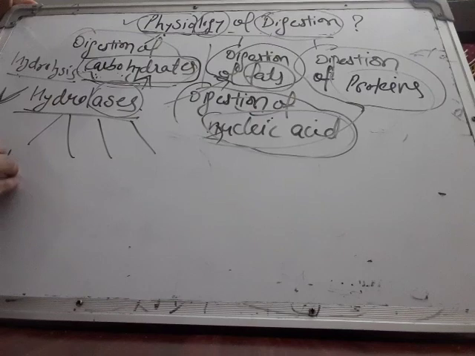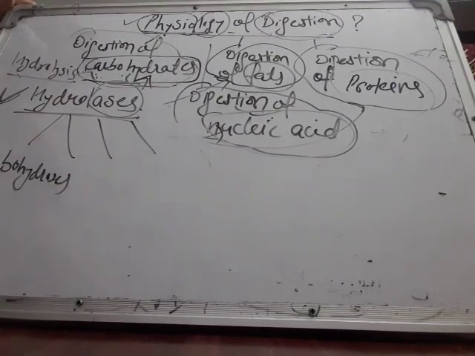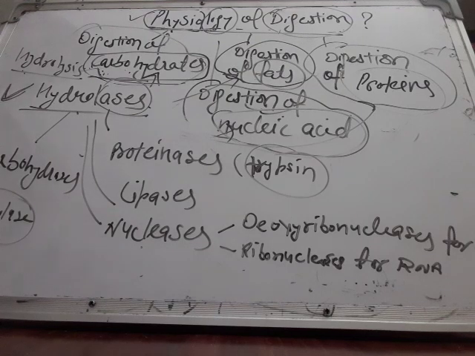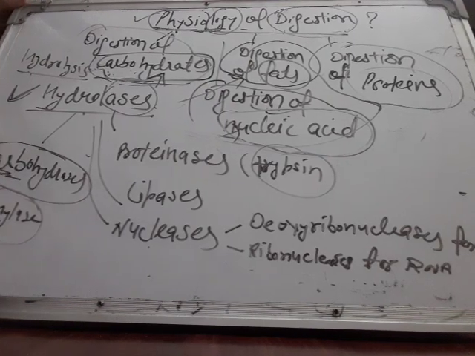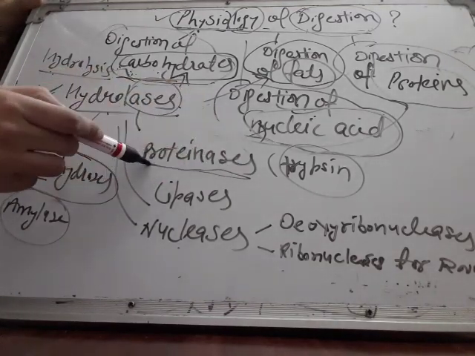Let us take an example of carbohydrates. Carbohydrases are the types of enzymes which are used to digest, from the name itself, carbohydrates. And proteinases are the enzymes used to digest proteins.